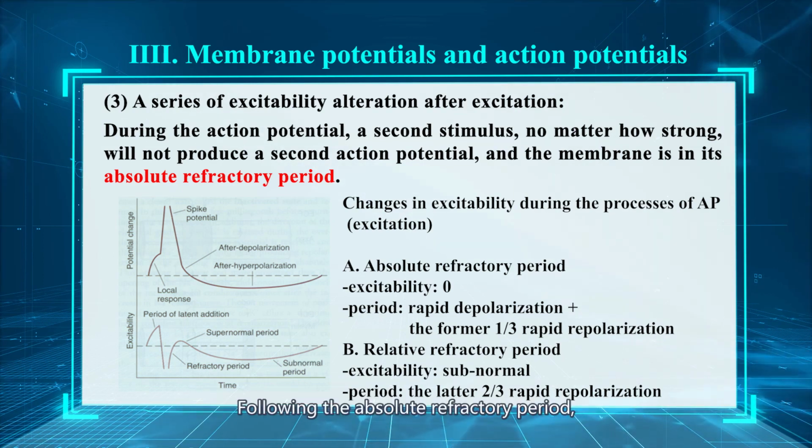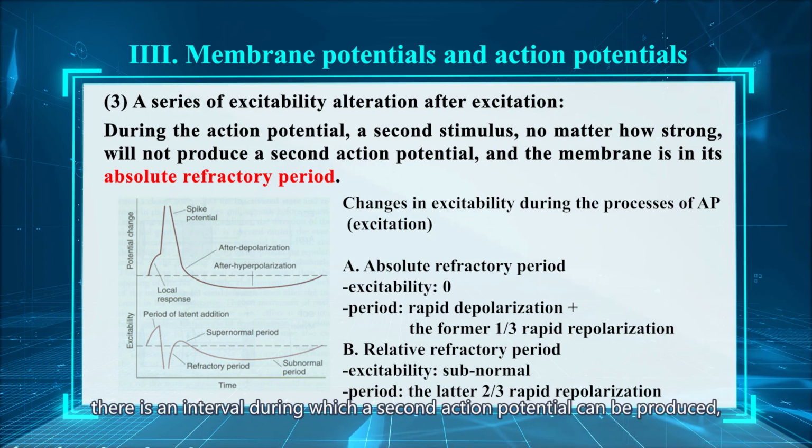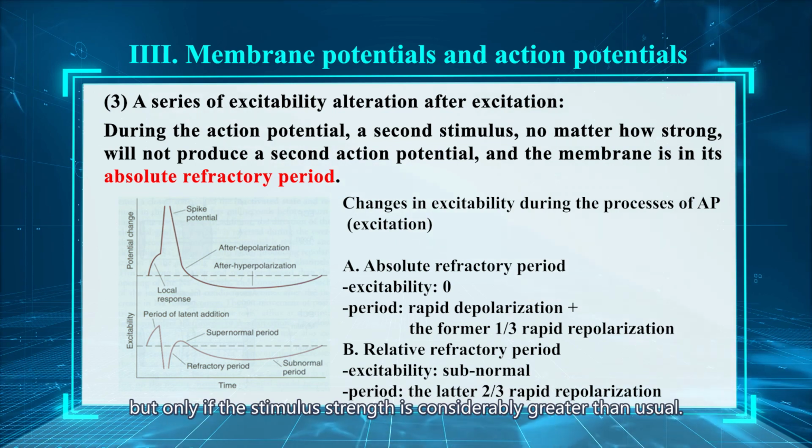Following the absolute refractory period, there is an interval during which a second action potential can be produced, but only if the stimulus strength is considerably greater than the normal.